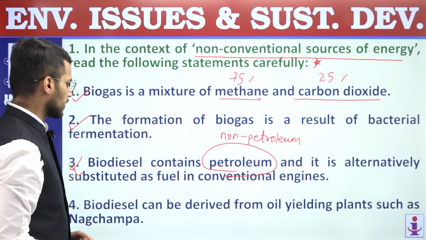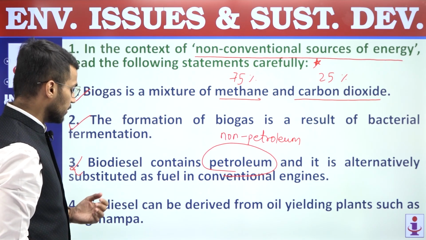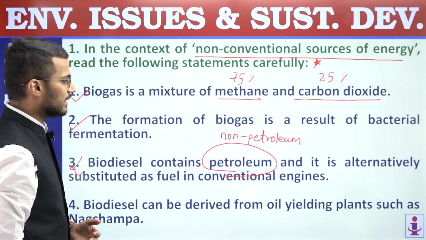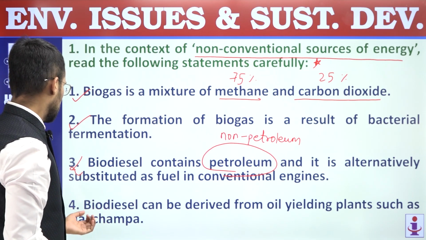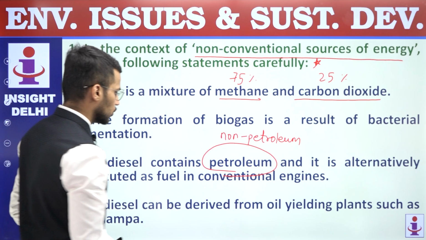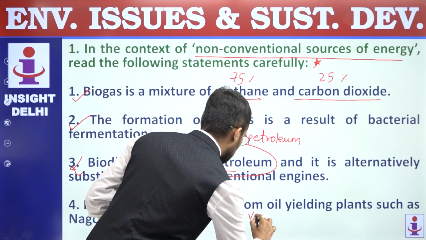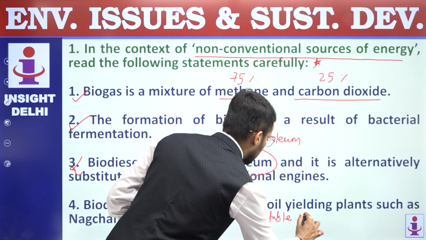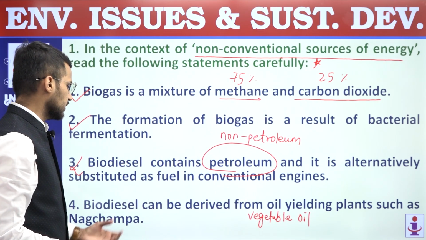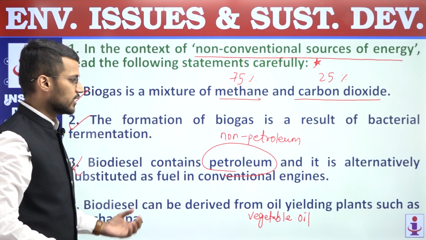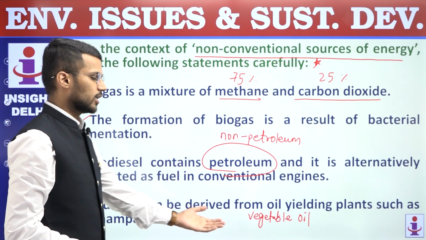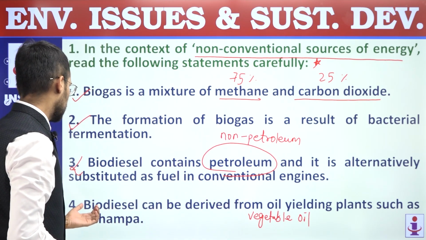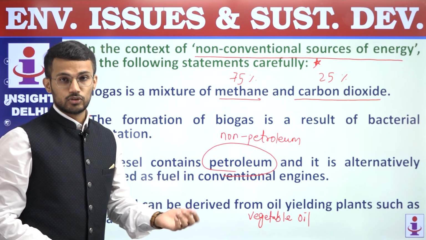Fourth, biodiesel can be derived from oil yielding plants such as Nak Champa. Right? So this is a correct statement because vegetable oil is an important source of biodiesel, and we can derive this vegetable oil from plants like Nak Champa and even Jatropha plants.